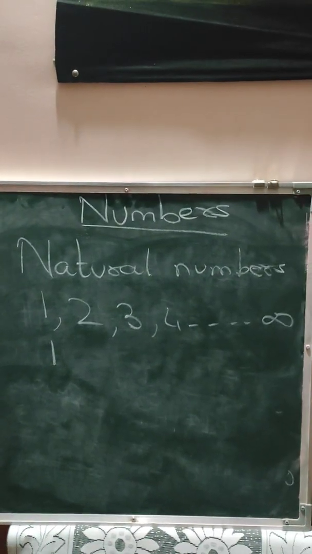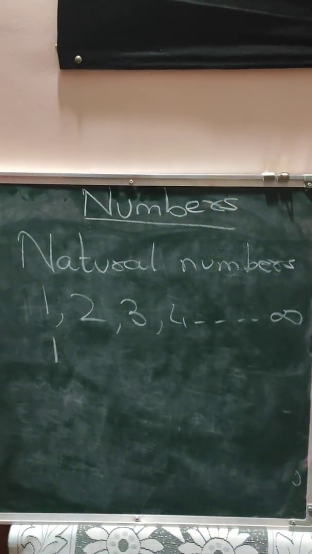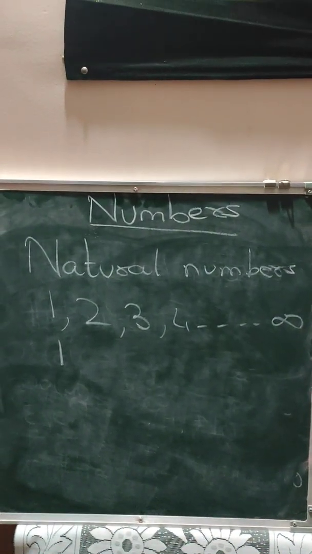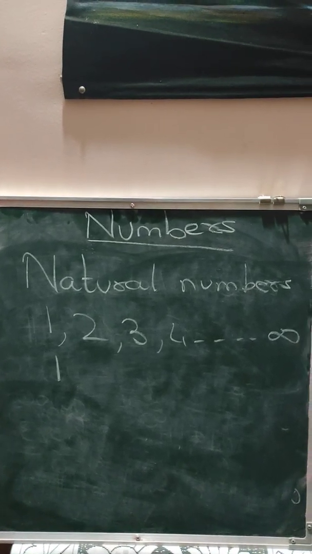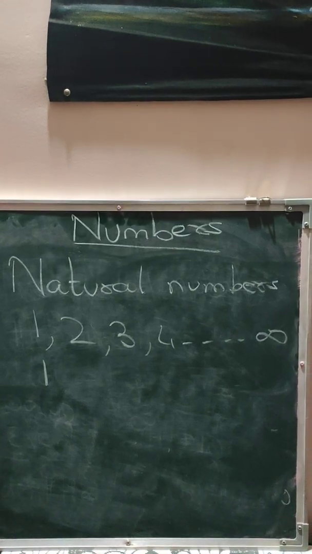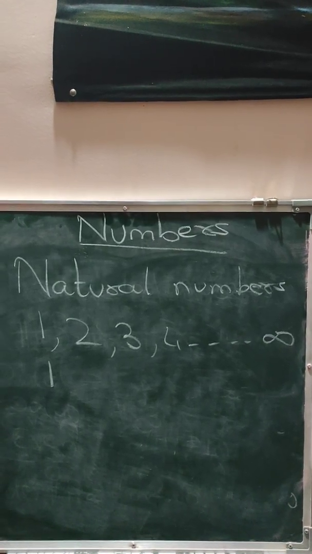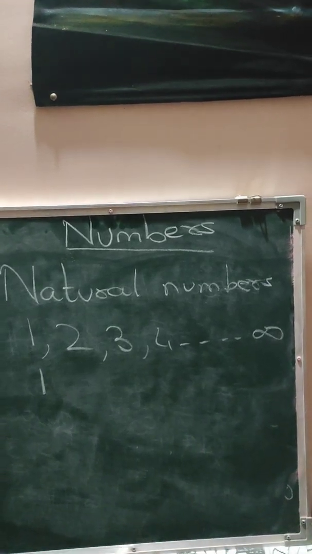Why? What is the reason? Why don't we add 0 in natural numbers? Because we can never use 0 for counting things. Your mother, when she brings fruits from the market and you ask for oranges, then she never says, no, I have got 0 oranges in my bag. She will say, no, I didn't get oranges today.